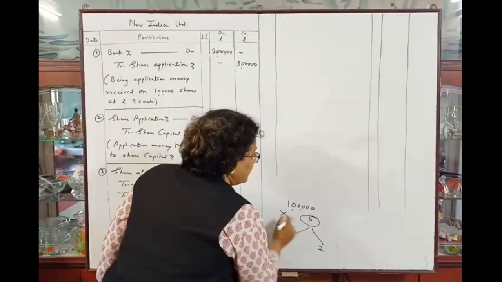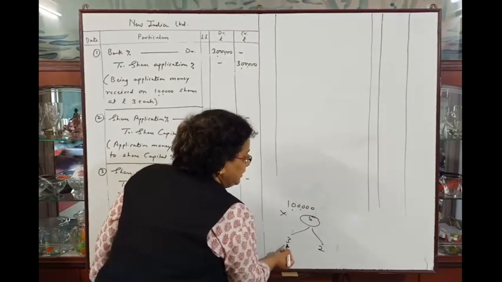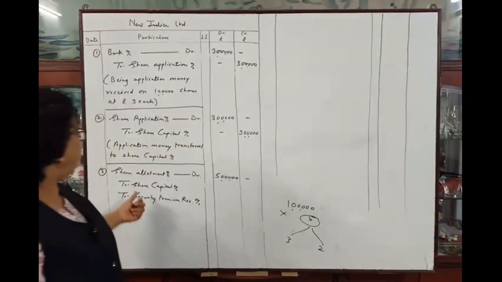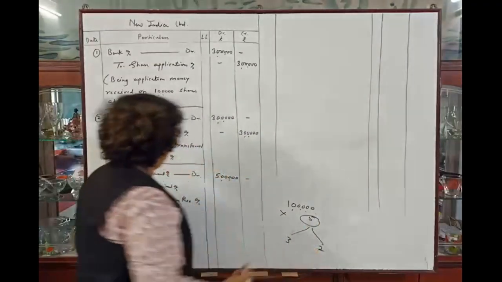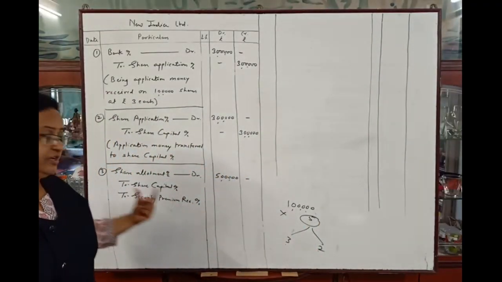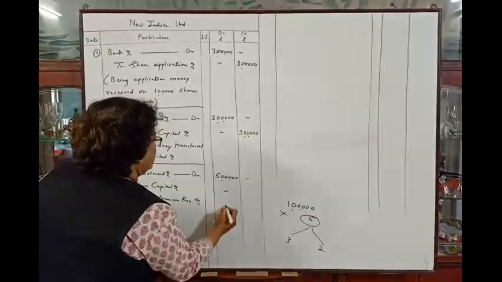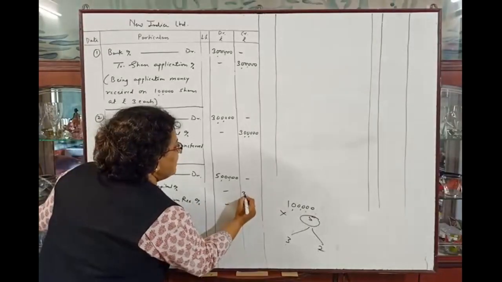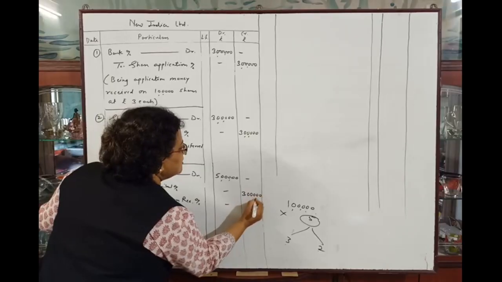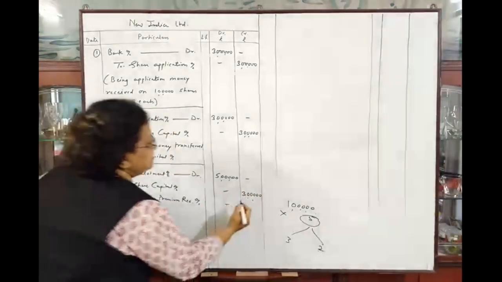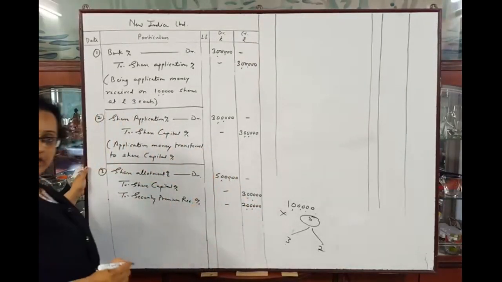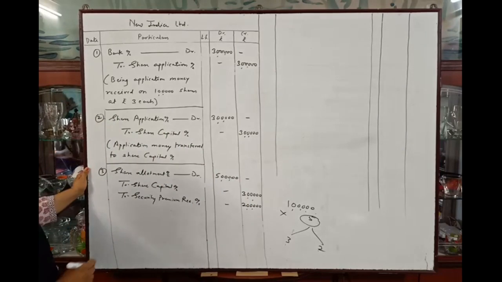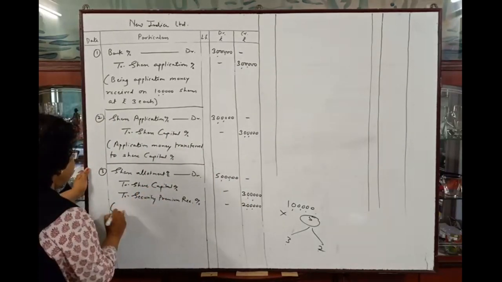So 1 lakh shares into 3, this amount will be of share capital, and 1 lakh shares into rupees 2, this amount will be of security premium. So share capital account will be credited by rupees 3 lakhs and security premium account will be credited by rupees 2 lakhs.